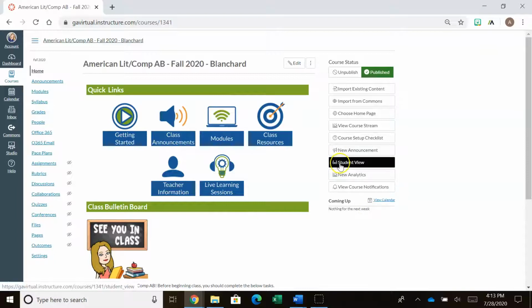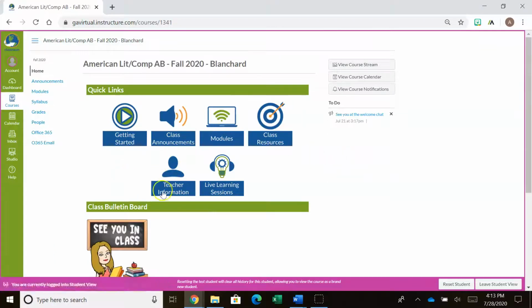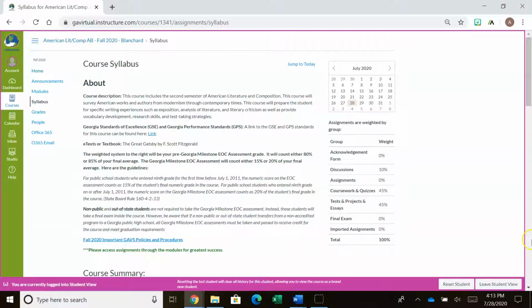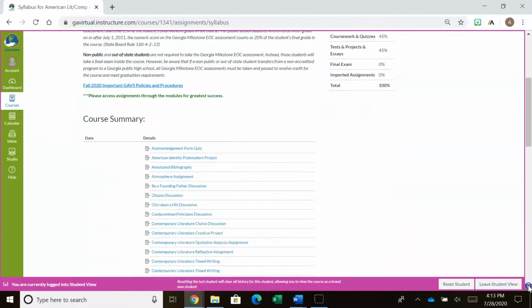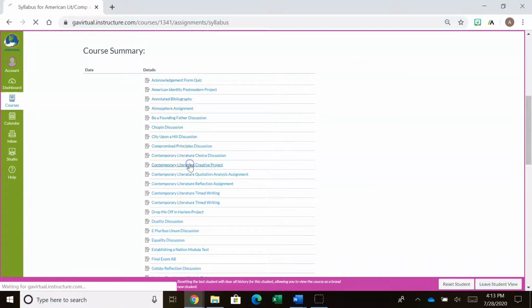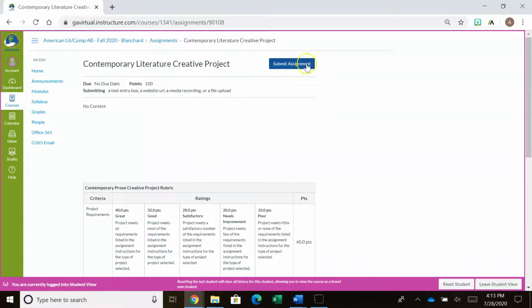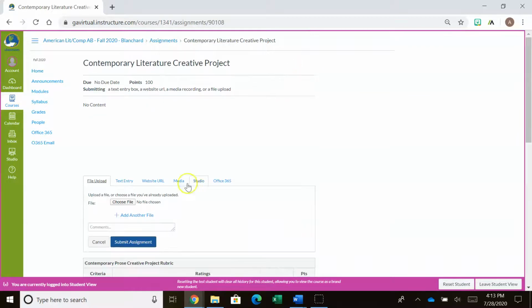Okay. Now, one thing I do want to do is flip over to student view right now, because this is how your page is going to look. And I want to go to this syllabus that I was talking about a moment ago, and show you something. Let me click on this creative project. You remember how I said you would have a blue submit assignment there? And sure enough, there it is with the rubric. So you're going to click on that, and then you're going to submit your file. And again, I think everybody knows how to do that. But please make sure that you submit a PDF or a Word document, something that I can actually read.